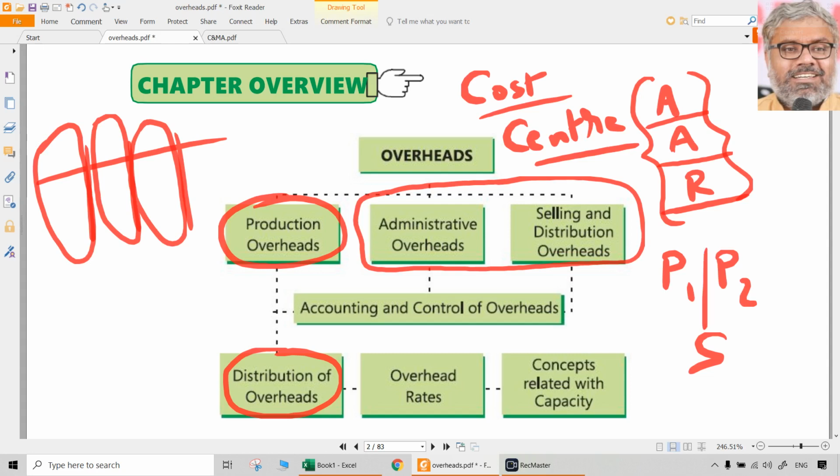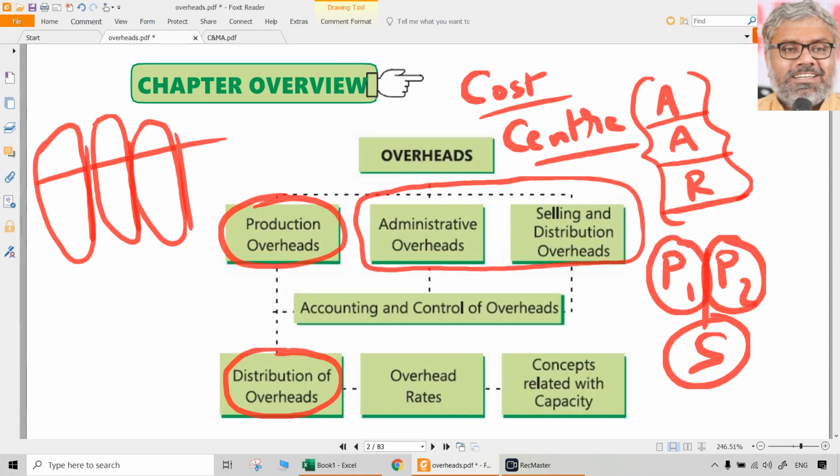So what should we do? Is there any expenditure related to the canteen or not? Yes, there is. So should it be part of production overheads or not? Yes, it should be, though it is not directly relatable to P1 and P2. That is why we are calling it overheads first of all. If we could directly relate it, we don't have an issue. It is neither direct material nor direct labor. It is something which is over and above direct material and direct labor. And it is not even attributable to each of the departments separately, because workers from both departments will go to the canteen and eat.